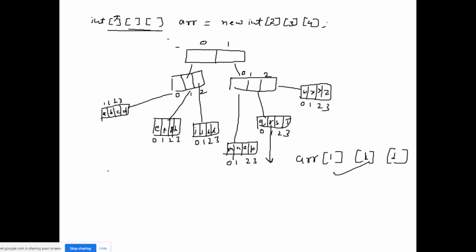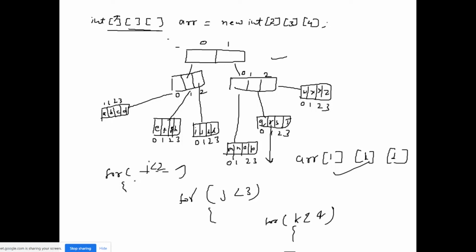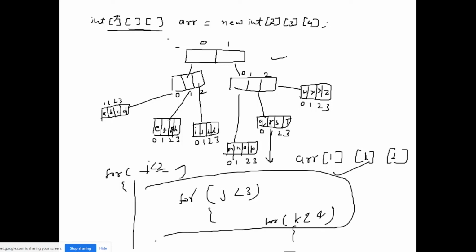And how can I access using a for loop? We have to run three nested for loops for this, right? The first one is for the outer array, so this for loop will run less than 2. The second is for these 3 arrays, so j will run less than 3. Inside this are the values, so I have to run k less than 4. This is your assignment: how you can access these values.